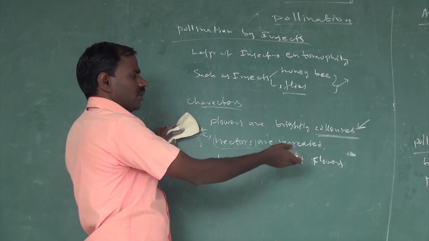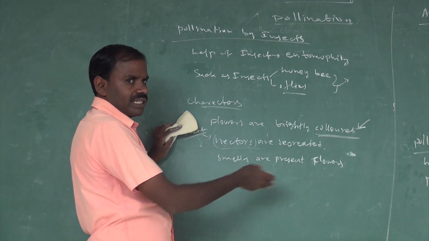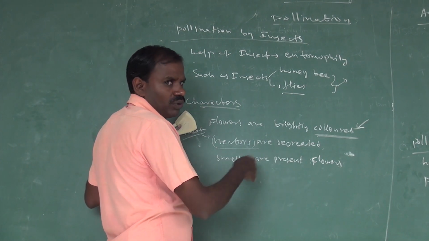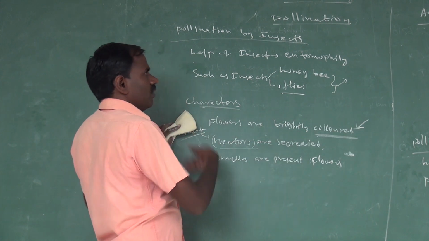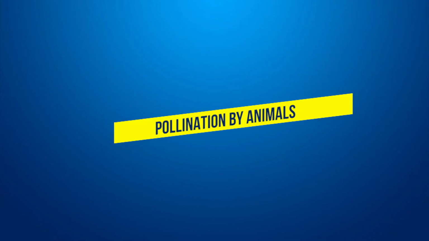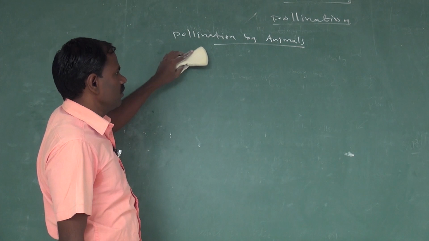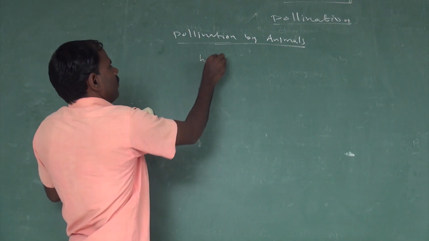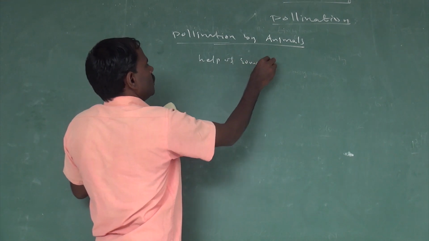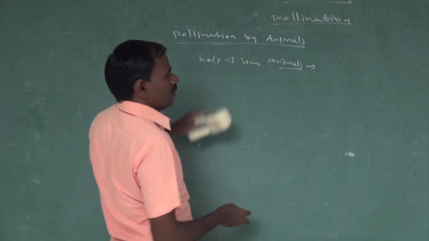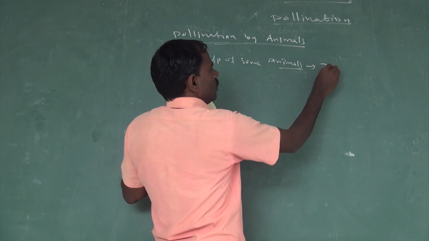The smells present in flowers also attract some types of insects and honeybees, which transfer pollen grains from one flower to another flower. This involves the cross pollination process, pollination by insects. Pollination by animals is also a cross pollination process. With the help of some types of animals, this process is called zoophily.